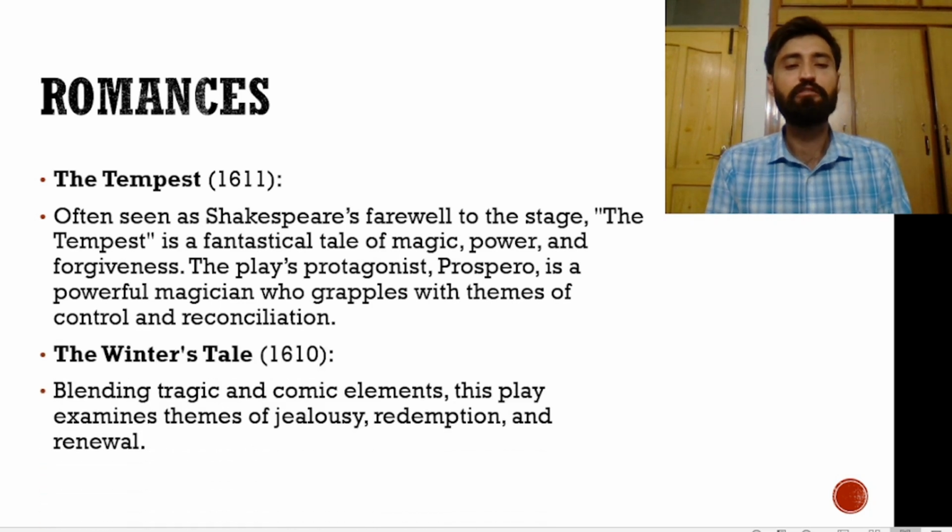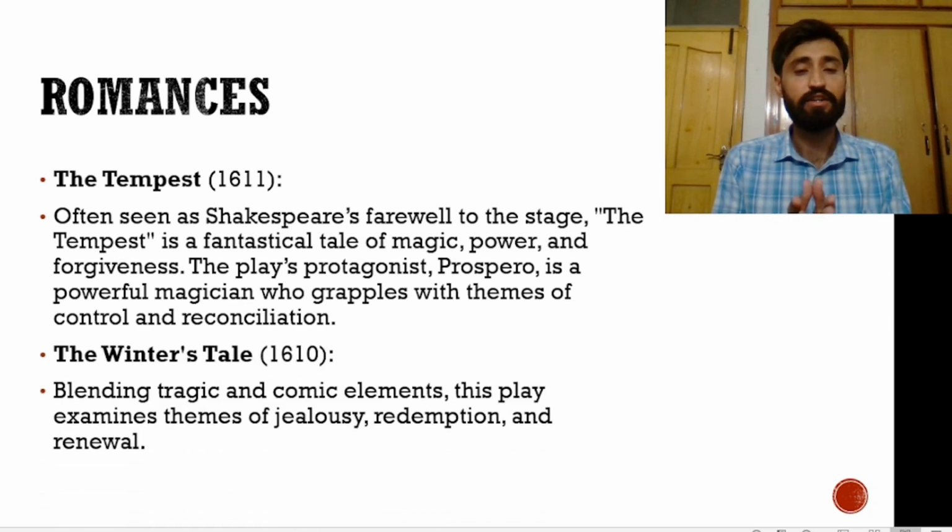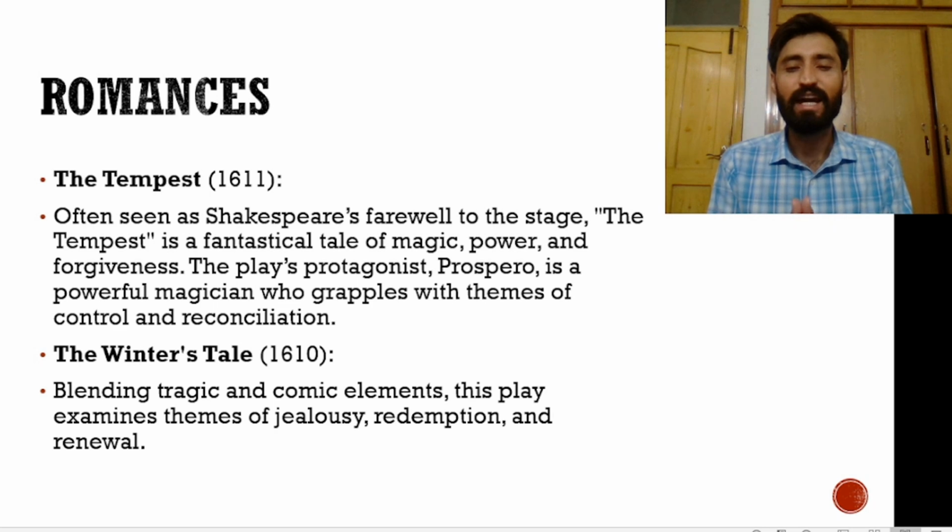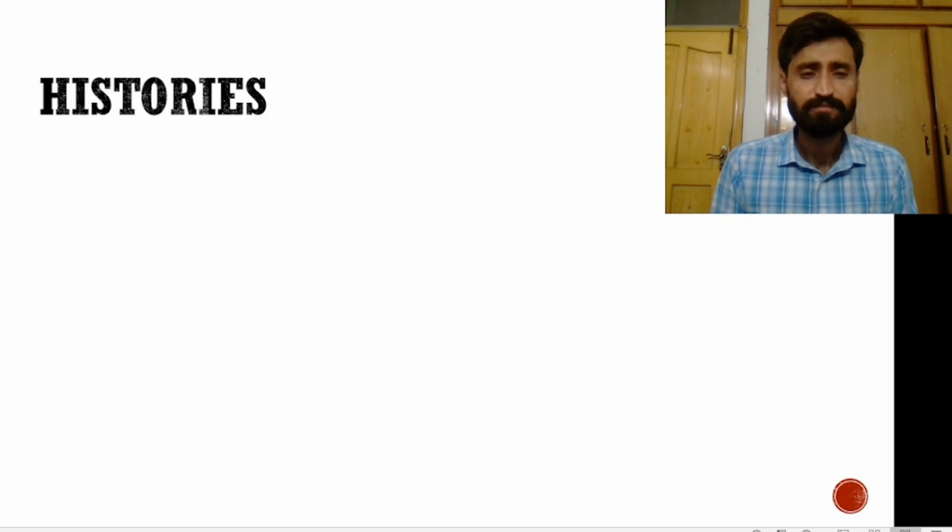The next one is The Winter's Tale, written in 1610, blending tragic and comic elements. This play examines themes of jealousy, redemption, and renewal. He also wrote some of the historical plays.